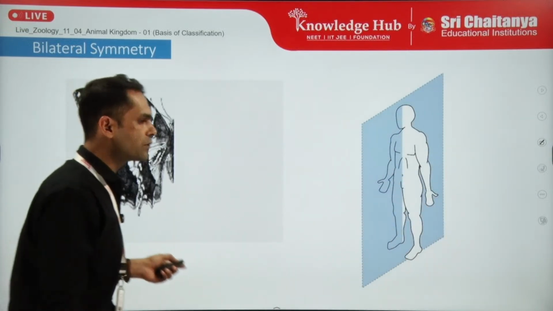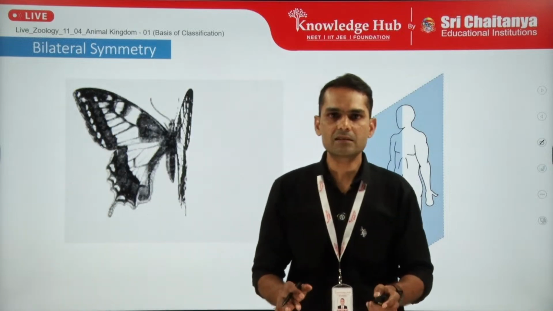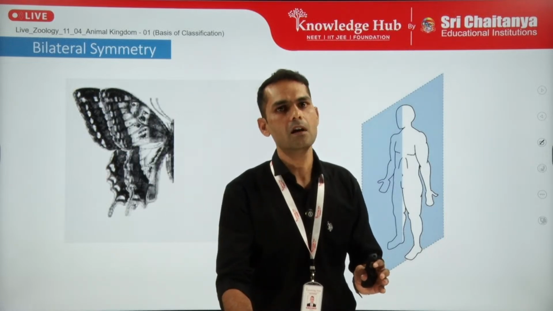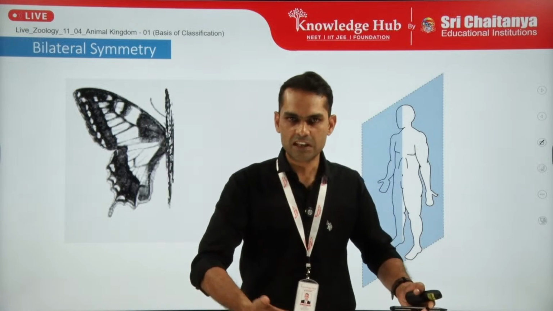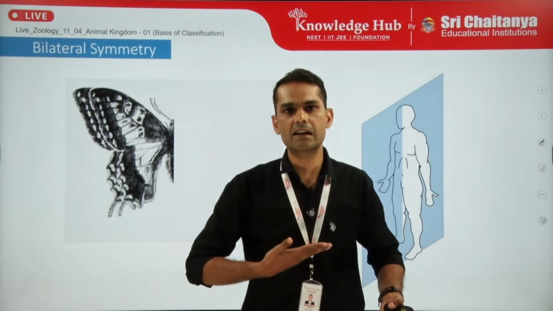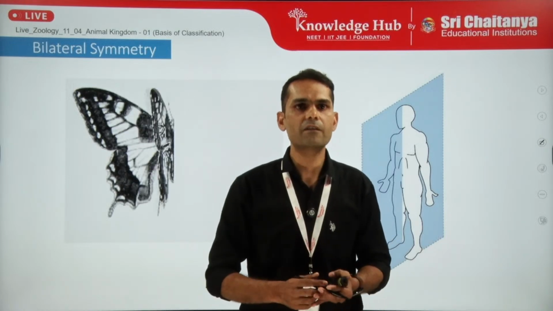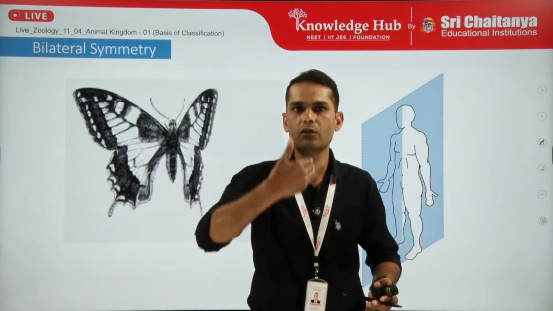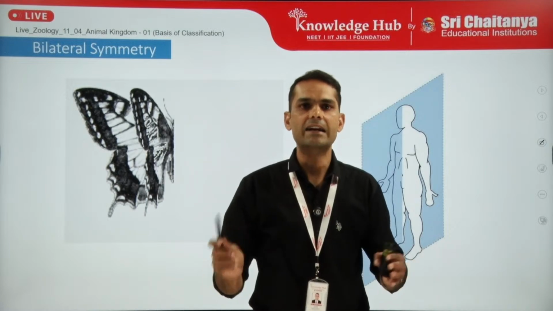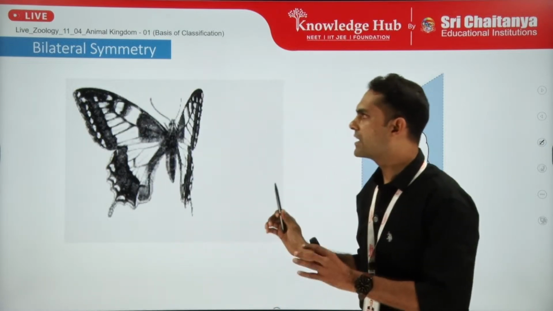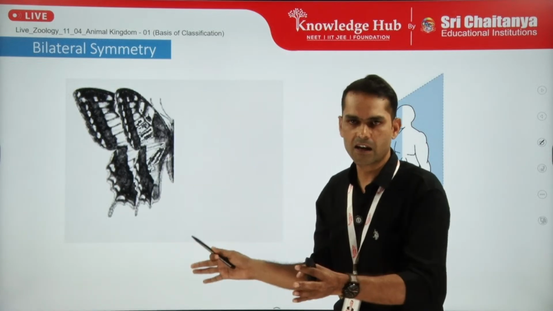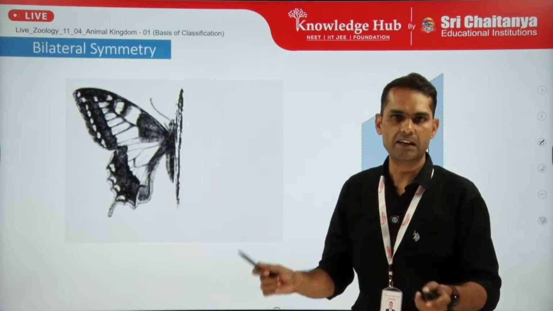So if we have to define bilateral symmetry, the condition is that in only one plane the division is possible. If you try to divide me along this transverse axis which is passing through the center point of the body, you will not obtain identical left and right halves. But if you divide along the longitudinal axis, in this plane, then you will obtain identical halves. So if the organism has a symmetry in which only one plane is creating identical halves, then such kind of symmetry is called bilateral symmetry.